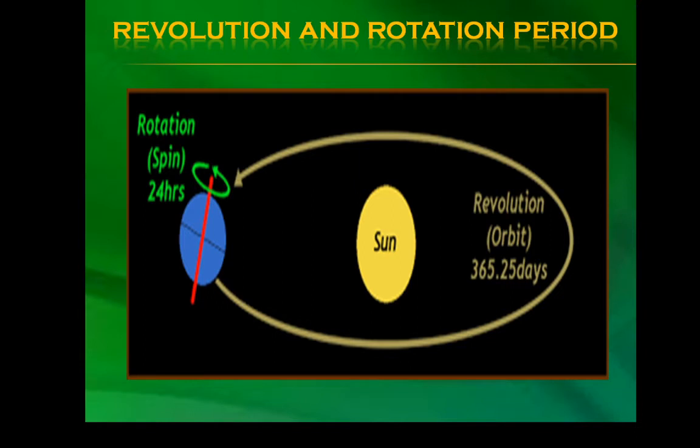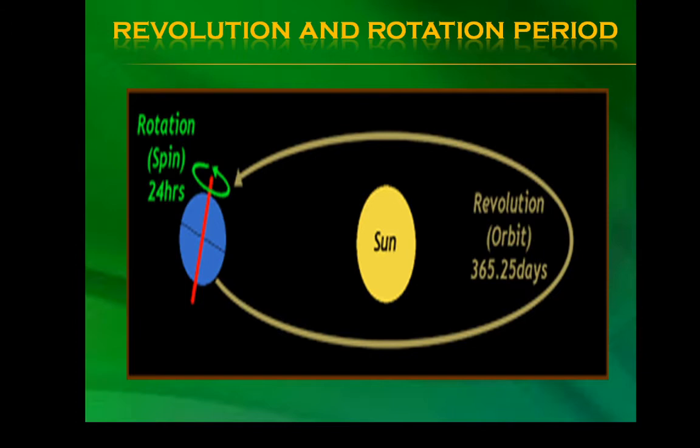Then revolution and rotation period. Rotation, that is spin, takes 24 hours, and revolution, that is orbit, takes 365.25 days. Revolution is the movement of the earth around the sun in a fixed path or orbit. It takes 365 and 1/4 day, that is 1 year, to revolve around the sun.